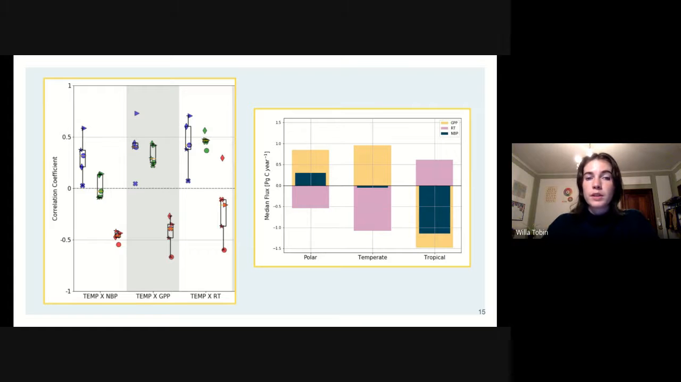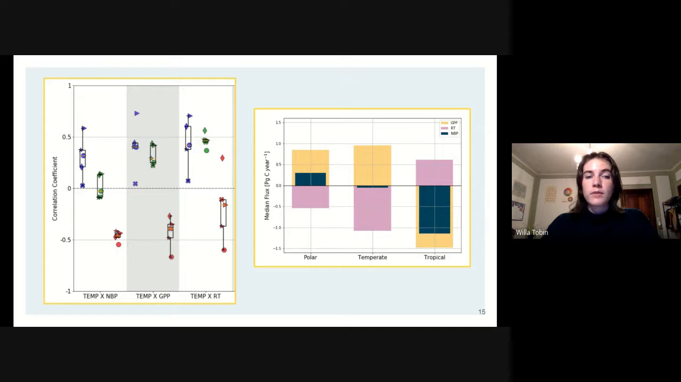The polar region temperature correlations for each model have similar magnitudes, indicating that for each model, the slope of the linear temperature and GPP fit is approximately double the slope of the linear temperature and RT fit. This is illustrated by the figure on the right with GPP median flux for the polar region of just under 1 petagram of carbon per year and the total respiration median flux of 0.5 petagrams of carbon per year.